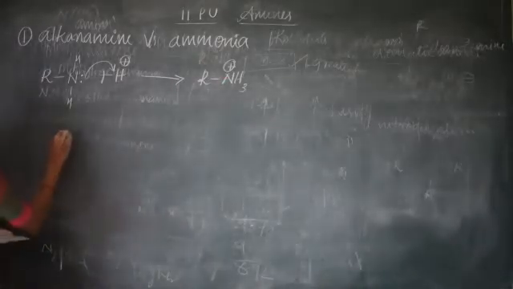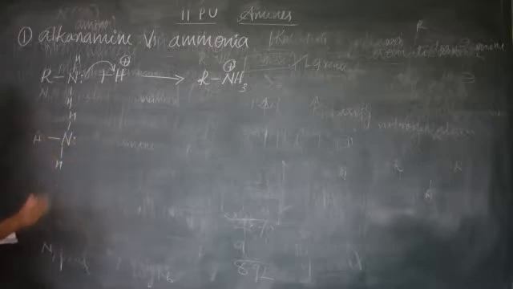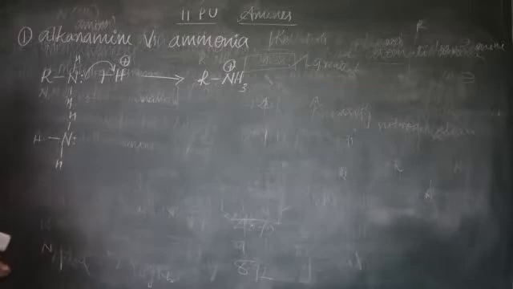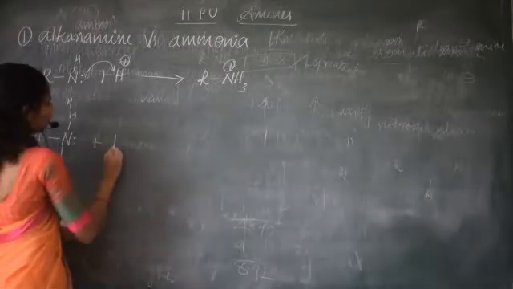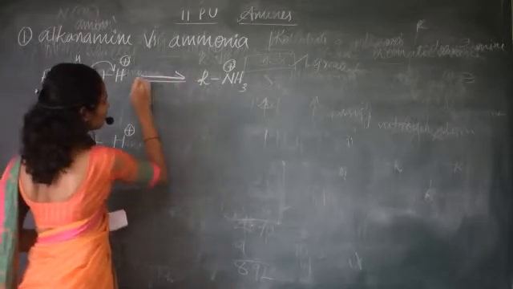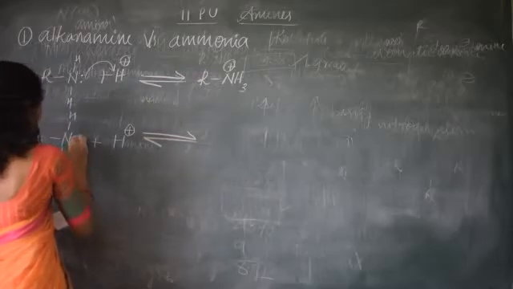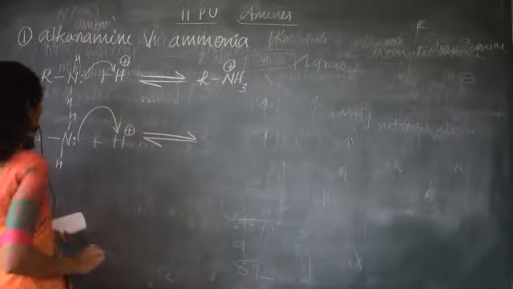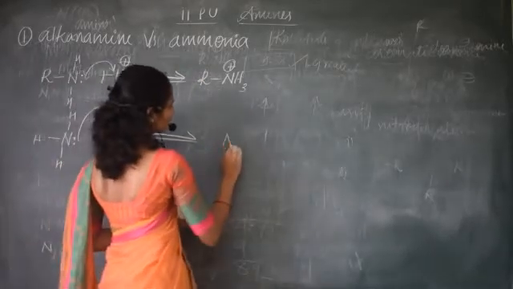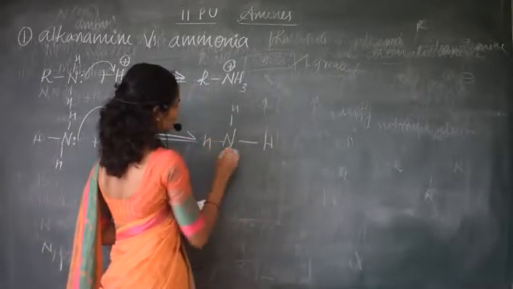And if we take ammonia, NH3 with a lone pair of electrons, on protonation again gives four hydrogen atoms.